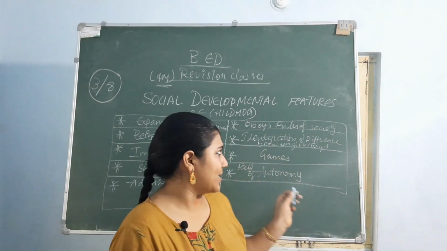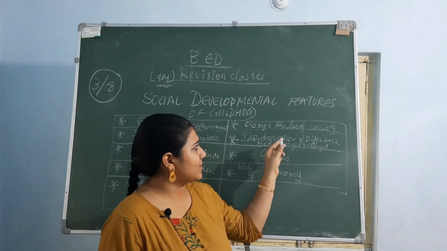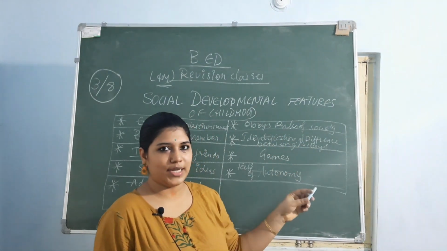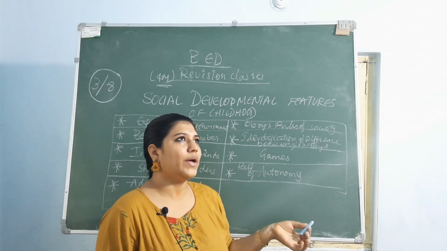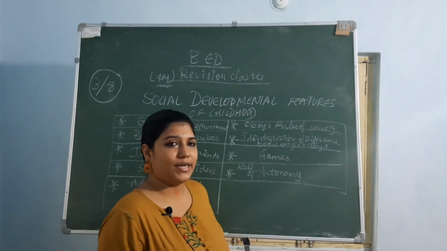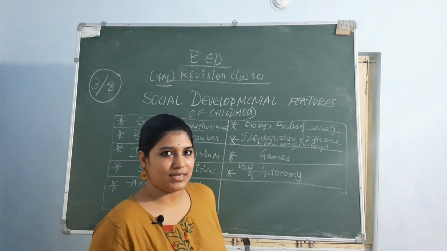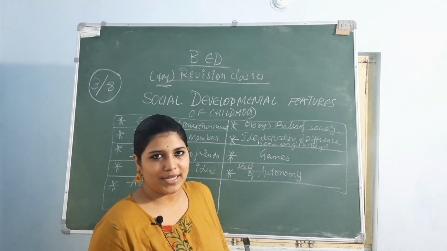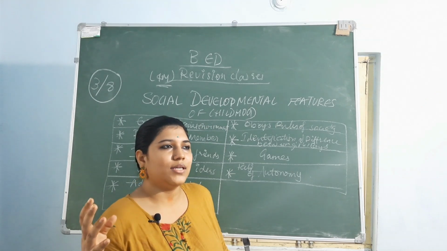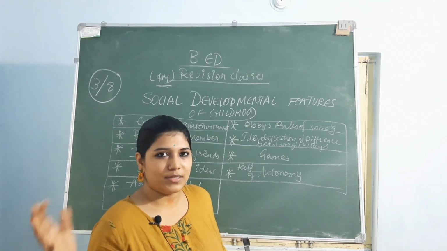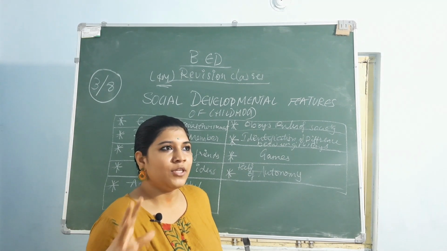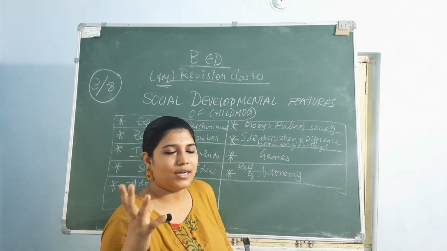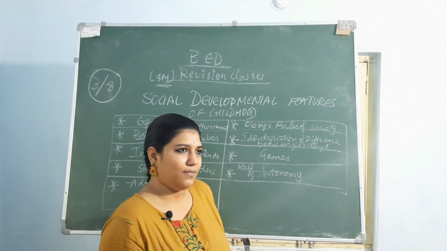And then what next? Obeys the rules of the society. What are the society rules? If you are living in a colony type of environment, in some residencies and all, you will have your peer group there itself, some 20-30 apartments together, and you have many friends with you, you are going to play with them. Then you will have some society rules or colony rules, whatever they make.